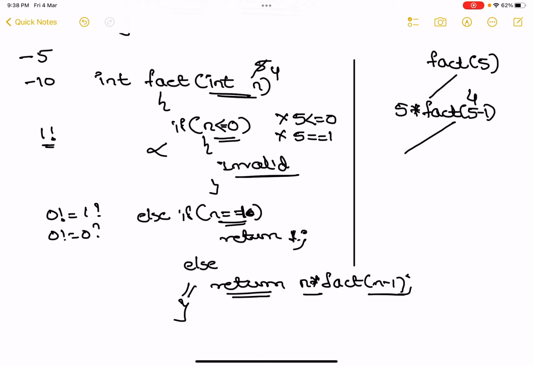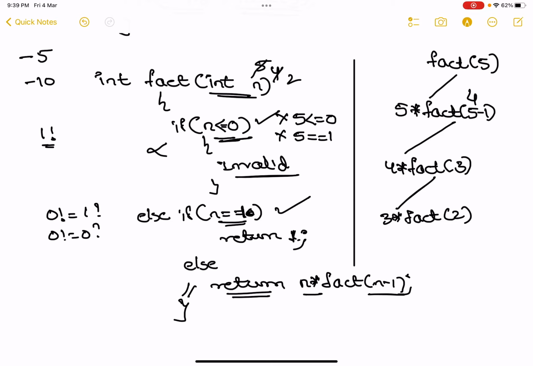Same concept. N is not less than or equal to 0. 4 is not equal to 1. So what to do? 4 into fact of 4 minus 1, that is 3. Inka answer raledu. Same. 3 is not equal to 0. 3 is not equal to 1. So 3 into fact of 2. Even next time 2 vastundi. Here comes 2. 2 is not equal to 0, not equal to 1. Next 2 into factorial of 1.